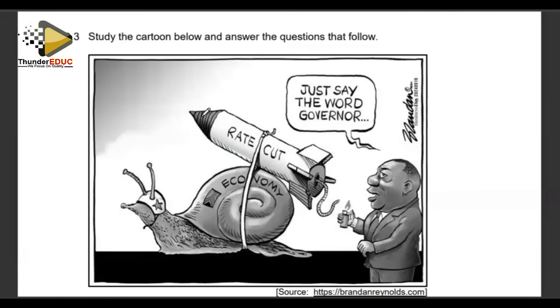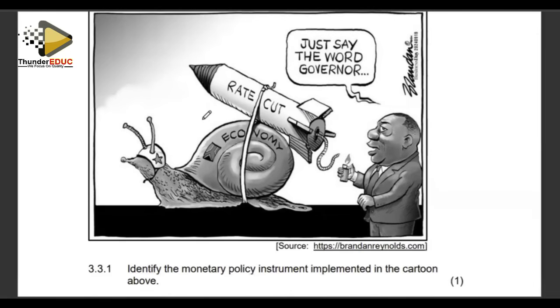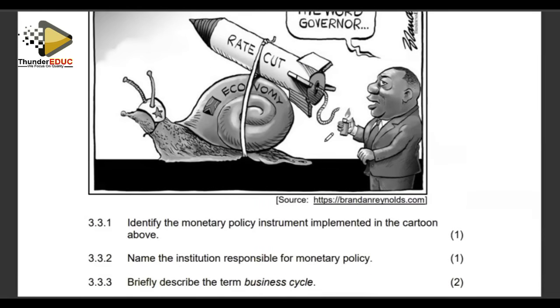Study the cartoon below and answer the questions that follow. We are looking at the cartoon which talks about a rate cut in the economy, and it mentions the governor. The rate cut is spiraled, and the economy is moving very slowly, like a snail.